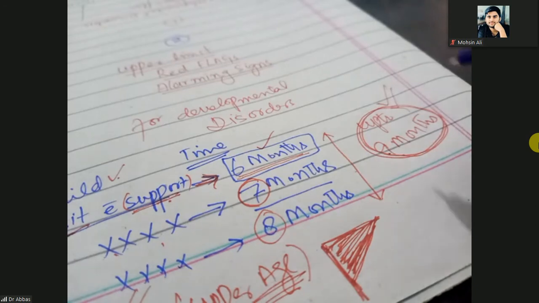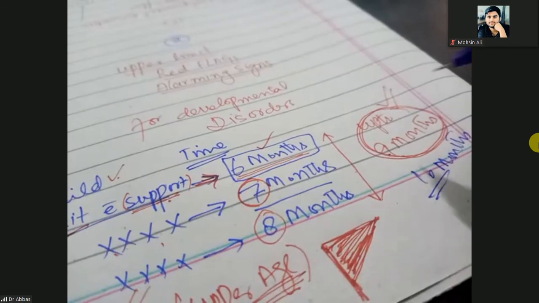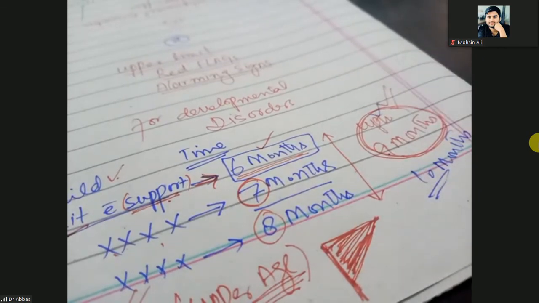It means 9 months, 10 months. So these upper ages are the red flags. Then you should become worried why the baby has crossed his normal age, but still that child is not showing specific milestones. So I gave you the specific ages and their upper ages.